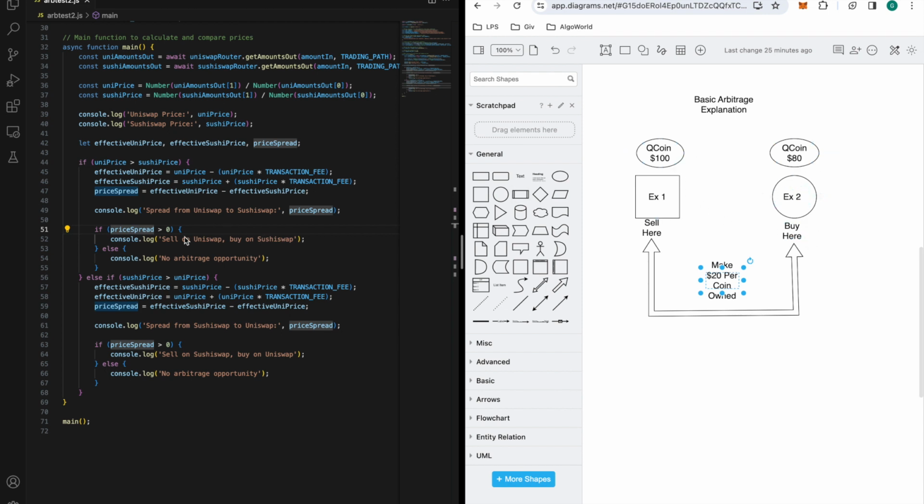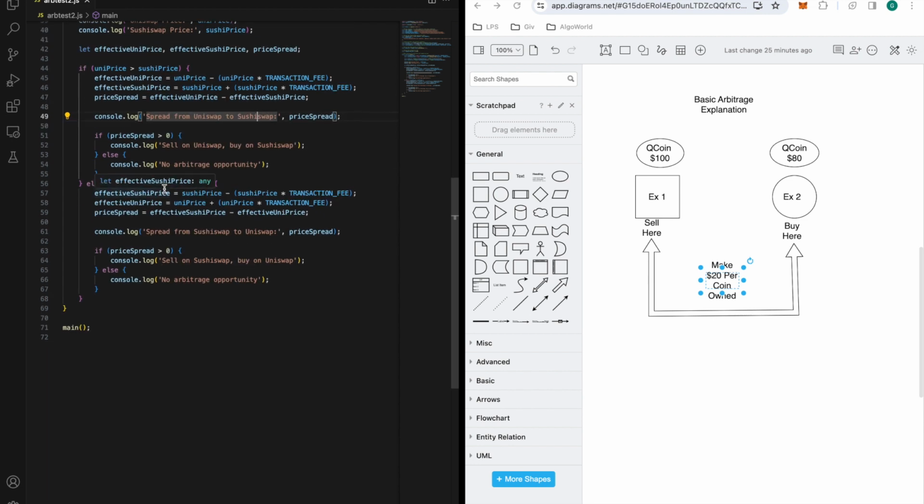We're buying on Sushi, selling on Uni. Simple. Now, if the price spread isn't greater than 0, so if it's 0 or below, there is no arbitrage opportunity between the spread from Uniswap to SushiSwap. All right.